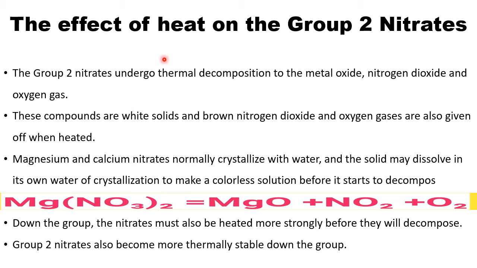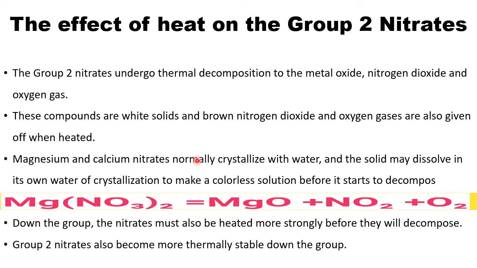The effect of heat on the group 2 nitrates. The group 2 nitrates undergo thermal decomposition to the metal oxide, nitrogen dioxide and oxygen gas. So group 2 nitrates upon decomposition give the respective oxide and NO2, a reddish brown colored gas, and oxygen gas. These oxides are white solids, and brown nitrogen dioxide and oxygen gas are also given out, as I just said.